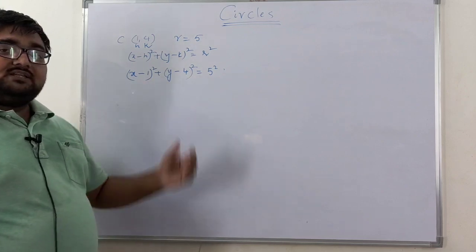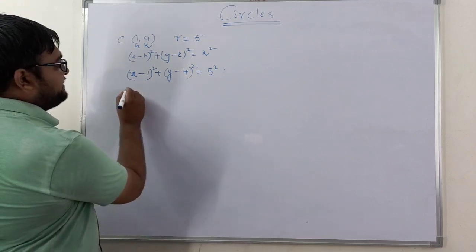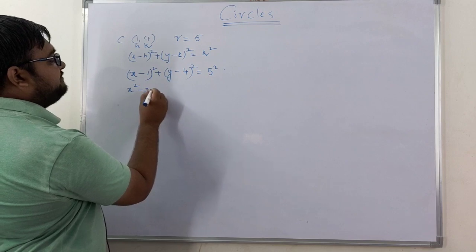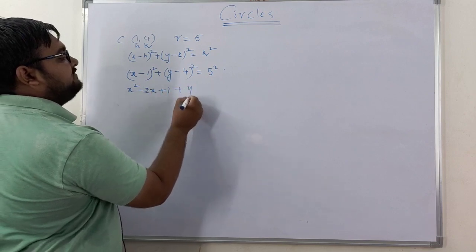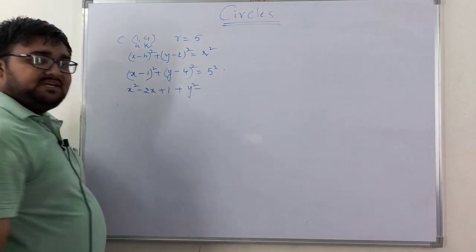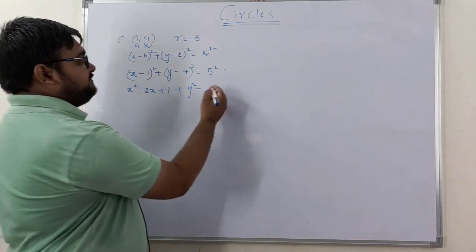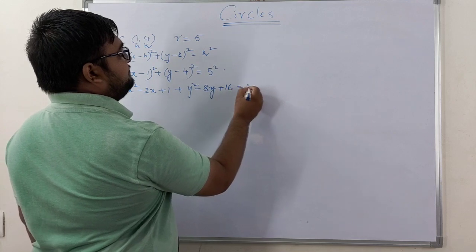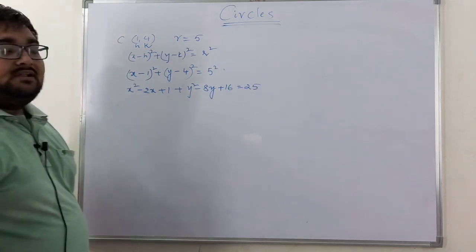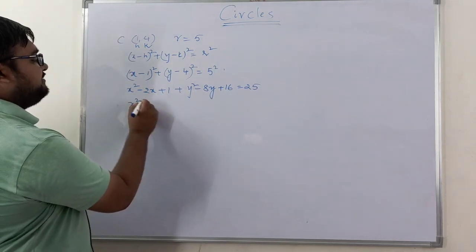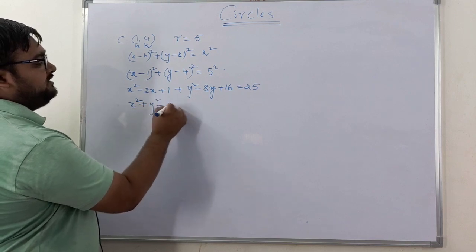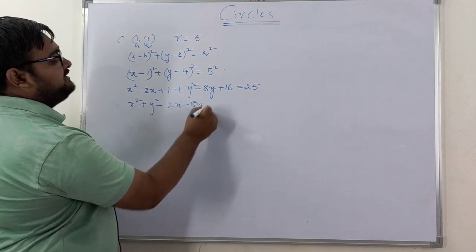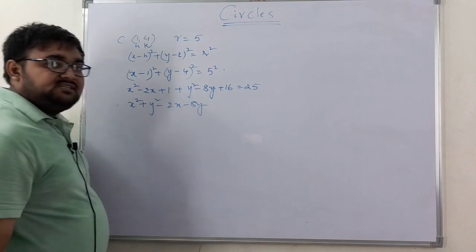Now if you want, you can further simplify. On simplification, what are you going to get? x square minus 2x plus 1 plus y square minus, this is the (a minus b) whole square formula. On expansion, what you are going to get? 8y plus 16 is equal to 25. Now writing it in order: x square plus y square minus 2x minus 8y, 16 plus 1 is 17.